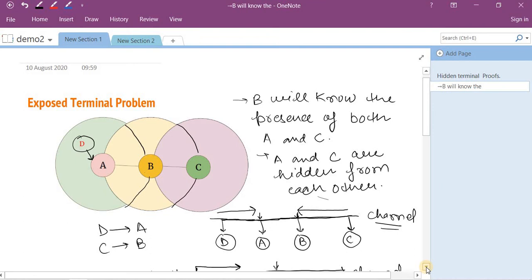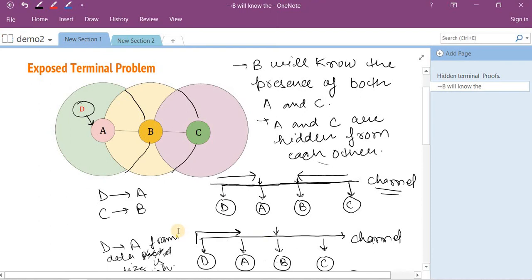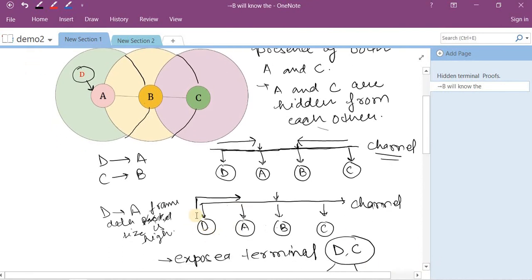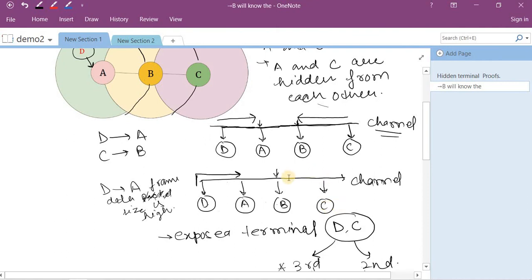The drawback is, prior to the communication, the channel has to be sensed. Suppose D is transmitting the data to A and the data size is very large, so the transmission time and the propagation time will get higher in that case. During that transmission time, if C wants to send data to B, C has to sense the channel first, but the channel is not idle because it is currently used by D to transmit the data. So C will be restricted, and it cannot send the data because the channel is not idle. But if C transmits the data to B,